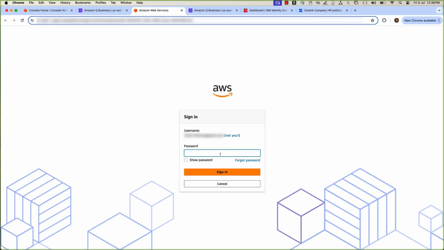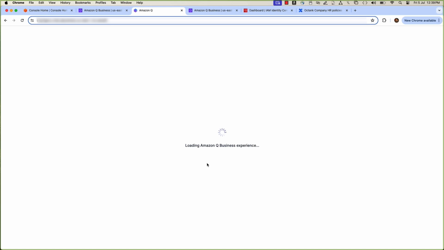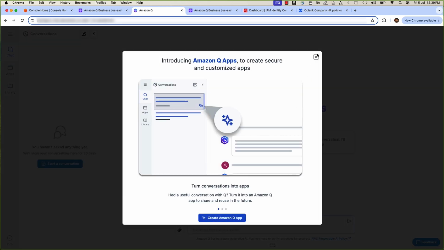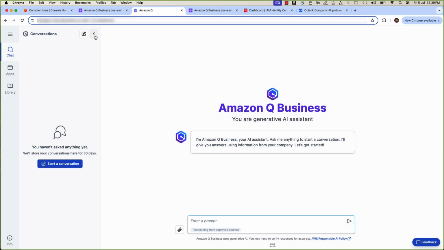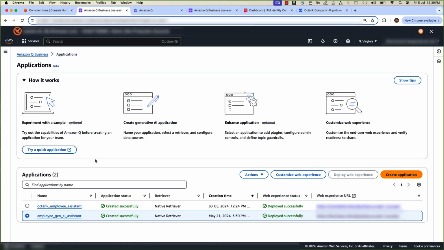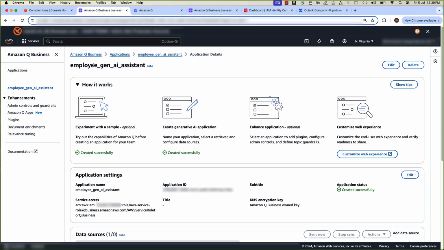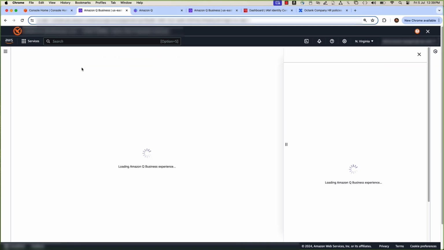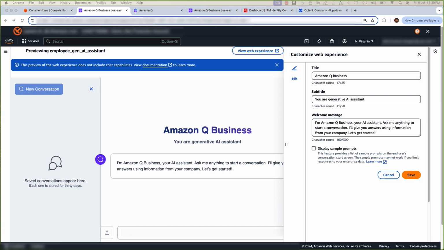Log in with your user ID and password. Welcome to Q Business Web Experience. Let's customize this web experience for Octank organization. Go back to Q Business app and click Customize Experience and change the title, subtitle, and welcome message.